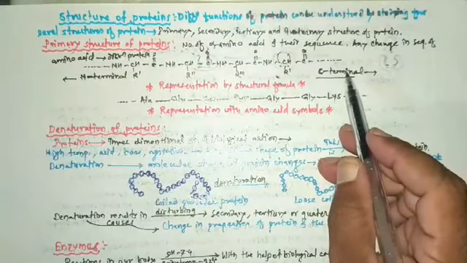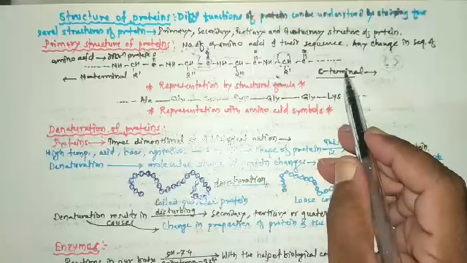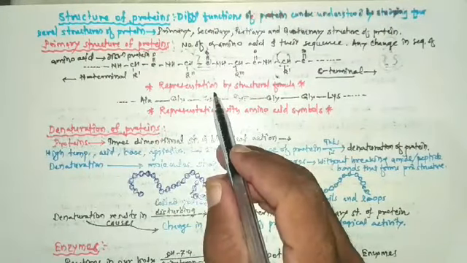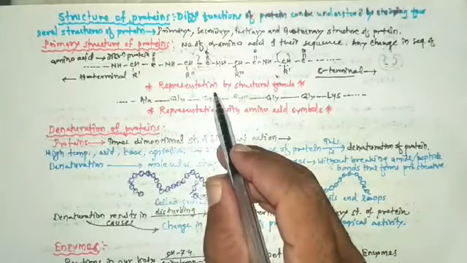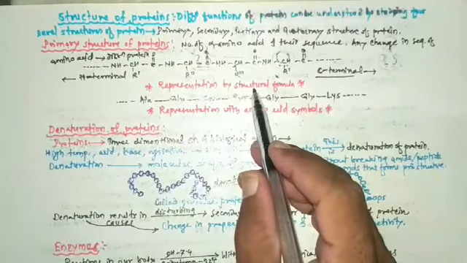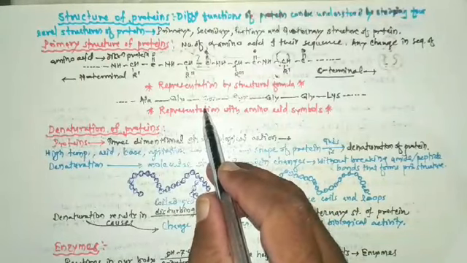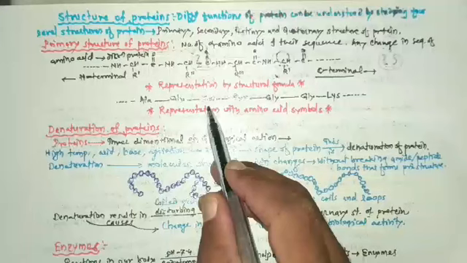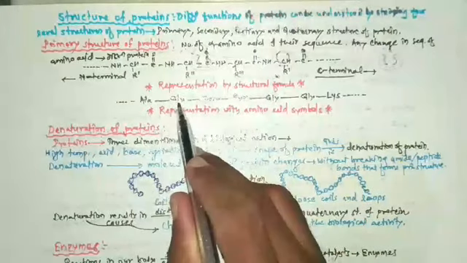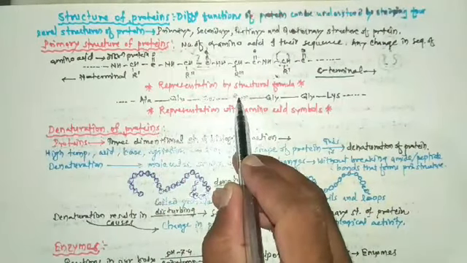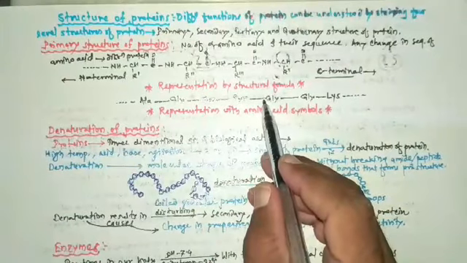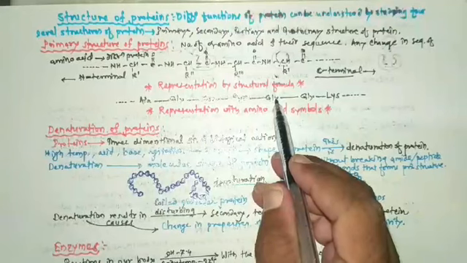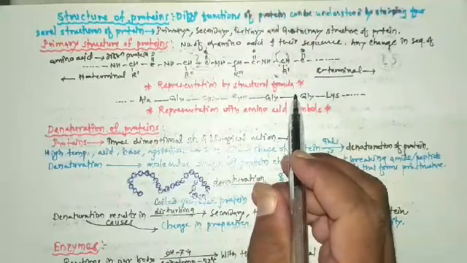So primary structure of protein can also be represented by writing three-letter symbols of amino acids.